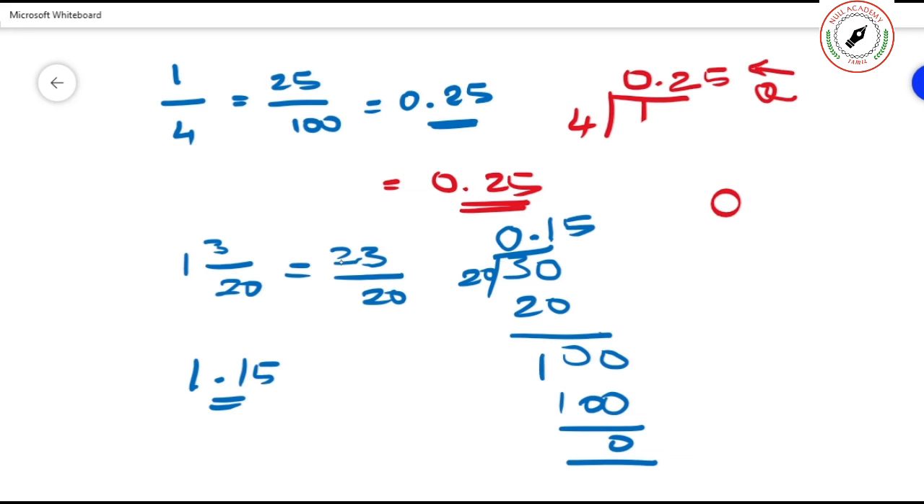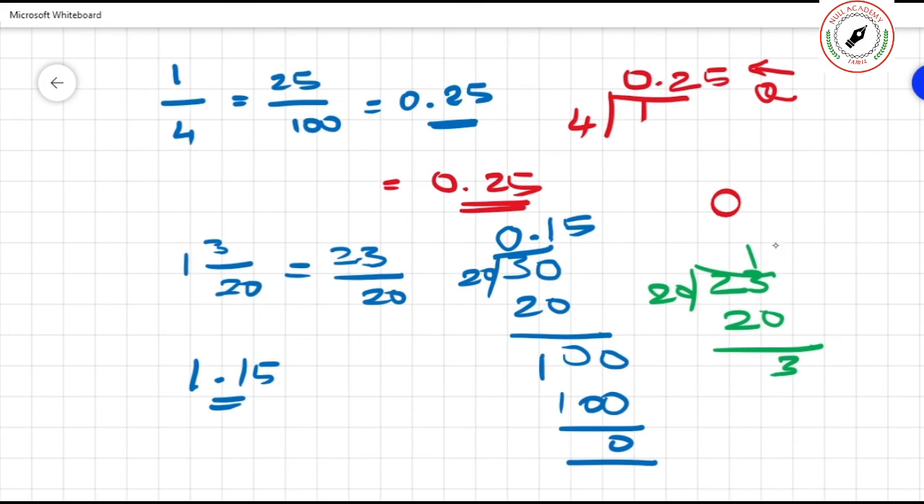Now we converted it into 23 by 20, isn't it? 20 into 1 is 20 plus 3, 23 by 20. Now you do it for the full number. 23 by 20, you will get the same answer. So how many 20s are in 23? 1. Then 20. What is the remainder? 3. Since there is no number, I am putting a dot and adding a 0. From here onwards, you see this will come.